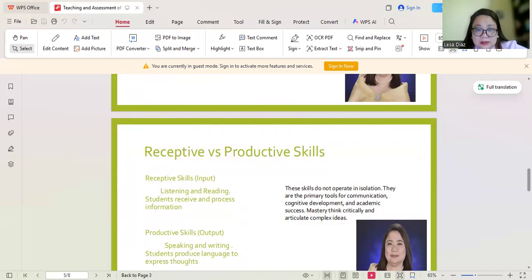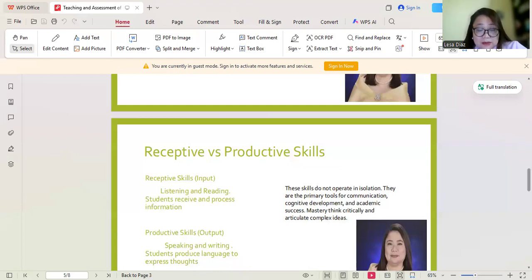Under this are two skills: listening and reading. As you can see in the slide, students receive and process information. So these skills, guys, involve receiving, processing, decoding, and at the same time interpreting information from one source. They require passive recognition, but active cognitive processing to construct meaning.